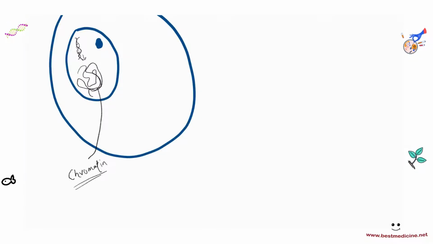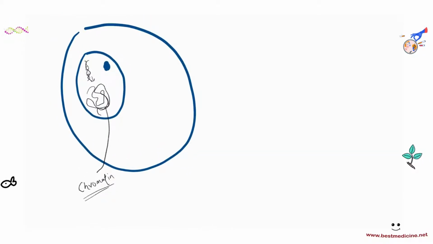But just before cell division, remember cell division? Just before cell division, you need to split the cells. Because you need to split the cells, you want half the DNA to go one way and half the DNA to go the other way. So for this, you need to condense this chromatin into structures that can be split. So how do you achieve this?